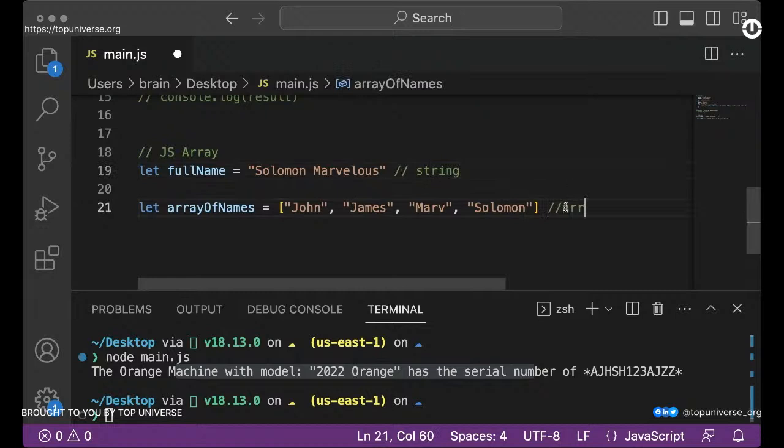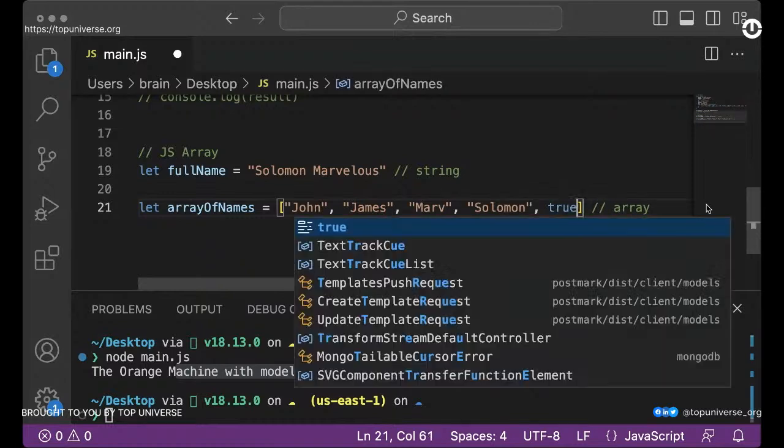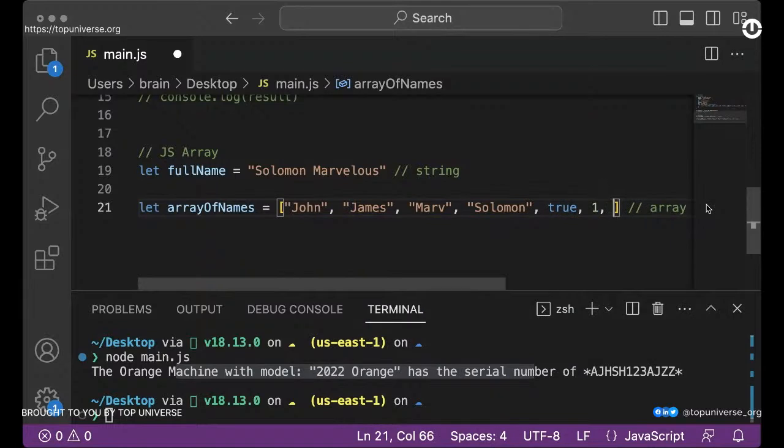And this is an array because this contains multiple items. Now in JavaScript, it must not be the same type, right? We can actually have like true. We can have one. We can have 5.20. So you can actually have multiple types. You can even have like undefined, right?